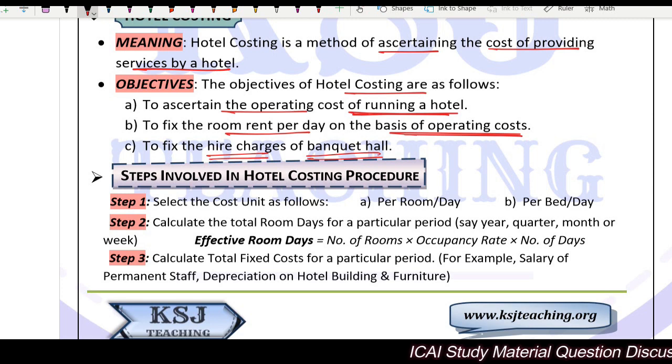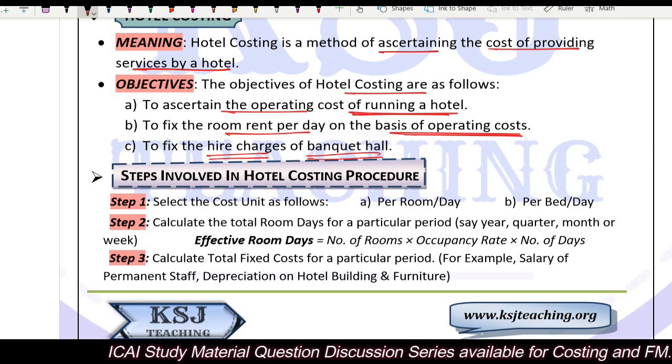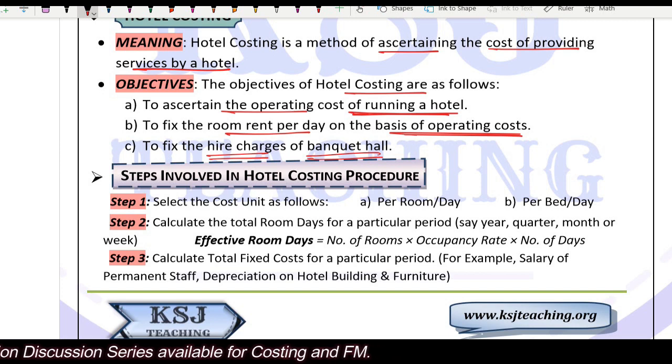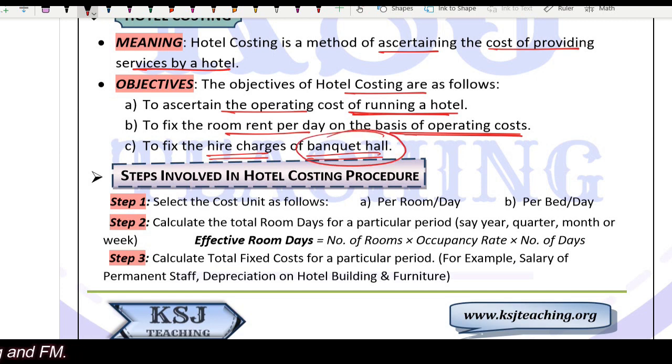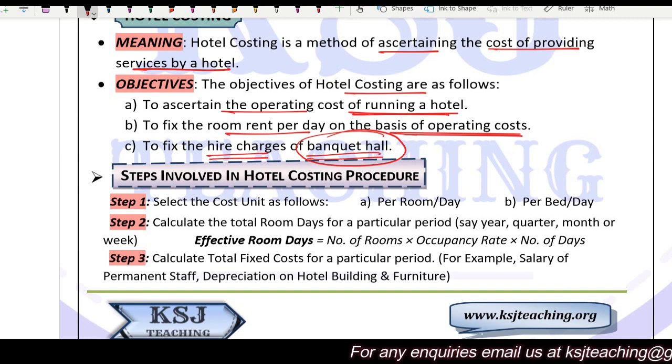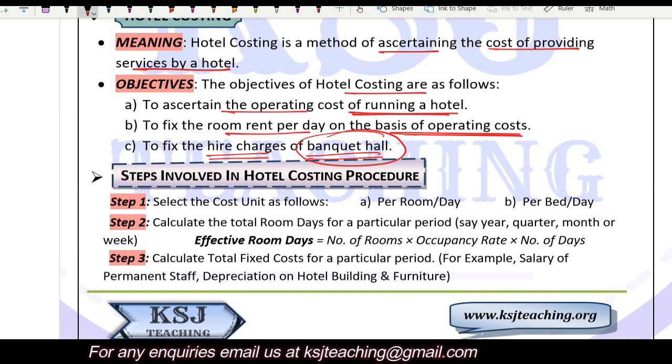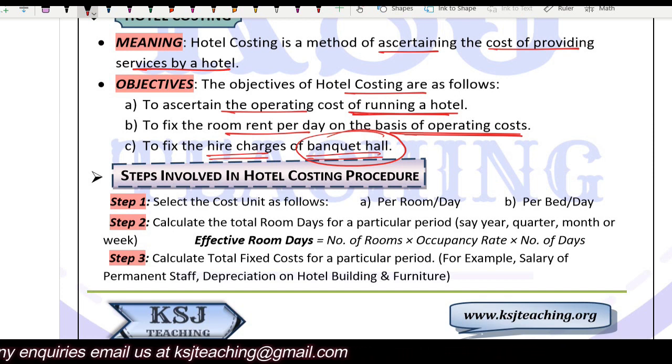Banquet hall is in case of marriages, birthday parties, and other parties, right? You can book a full hall there. If you have, say, a gathering of 50 persons or 100 persons, then you can book a banquet hall and have fun and a party there, right? For that also they will be taking charges. Food charges will be there, higher charges there. But on what basis should they do that? If they know their cost of providing the service, and how much profit they need to earn from that, then they should set the charges that way.